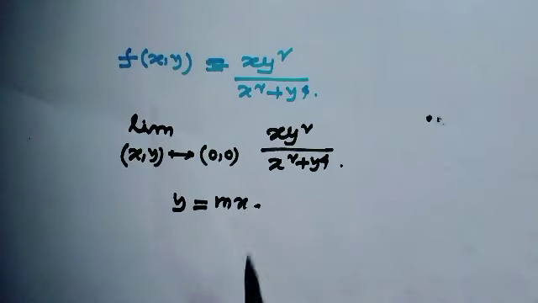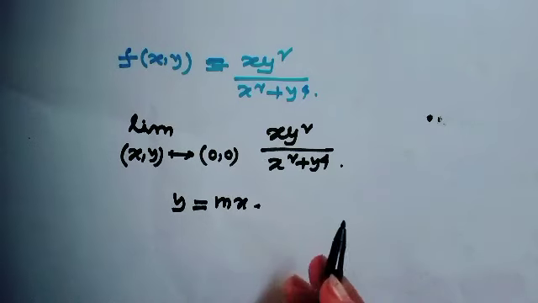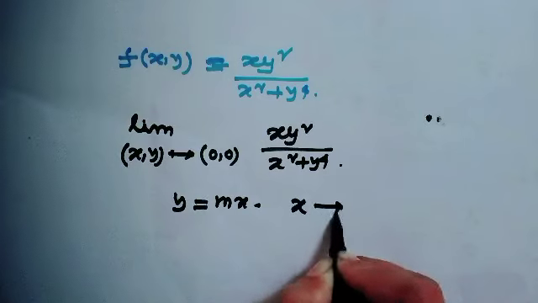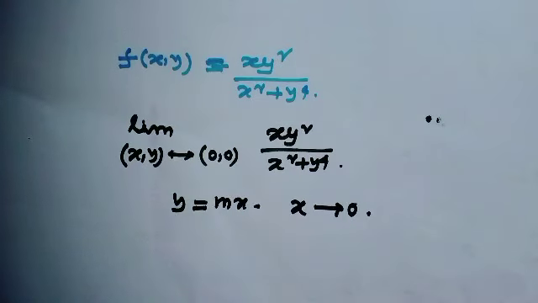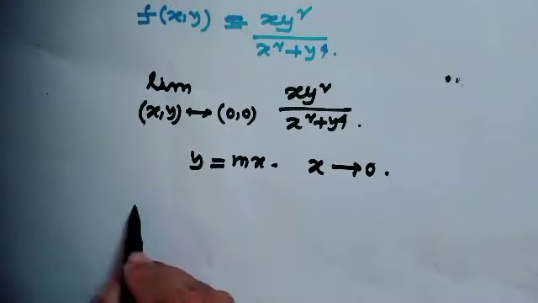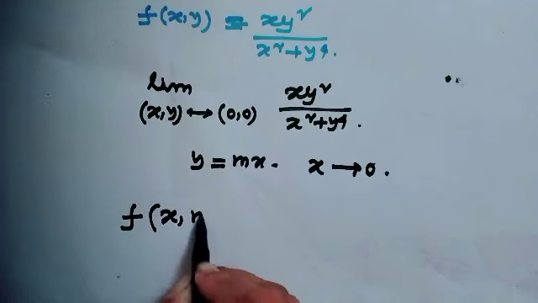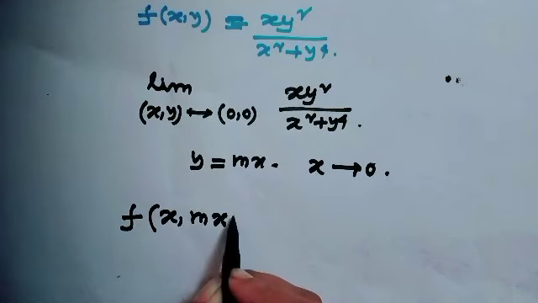If you substitute this value, then the limit is as x approaches 0 of f of x comma mx.